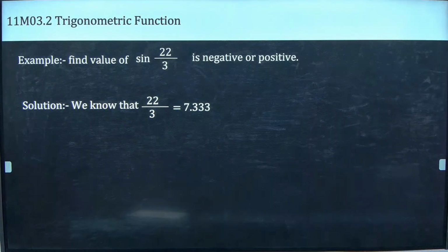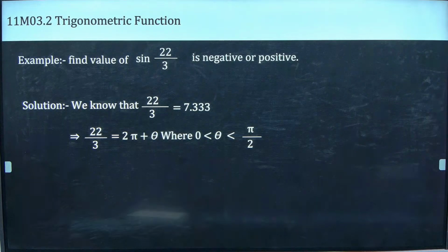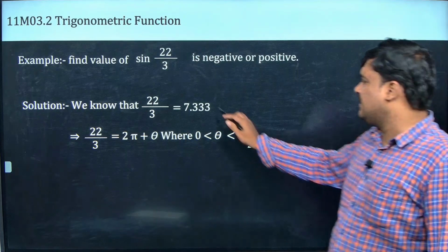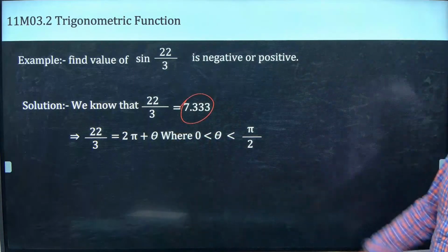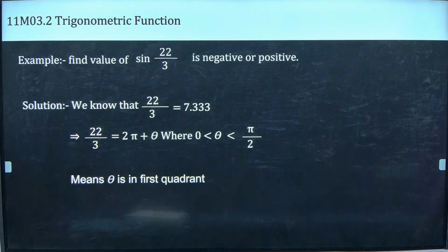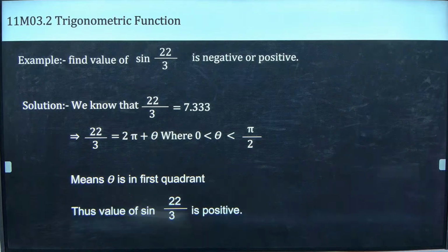Find the value of sin 22/3, is it negative or positive? Okay, so 22/3 is just 7.333. We can take it as it is going to be between 0 to 7.33. Here 7.33 is going to be 0 to pi/2. So it is in first quadrant. So it is what? Positive.